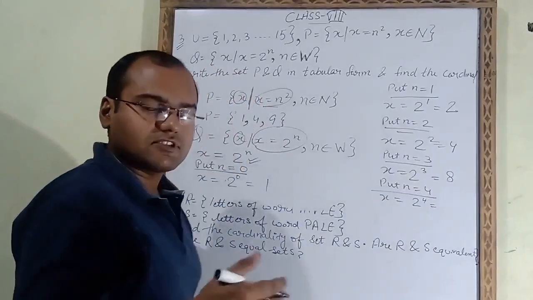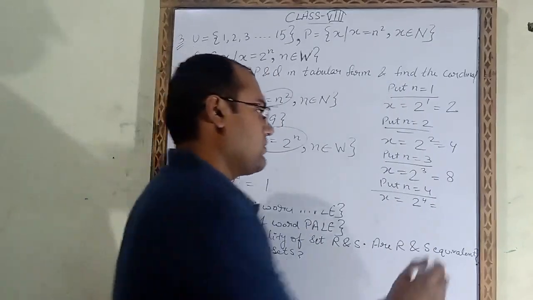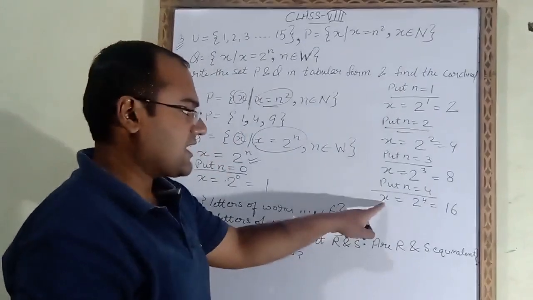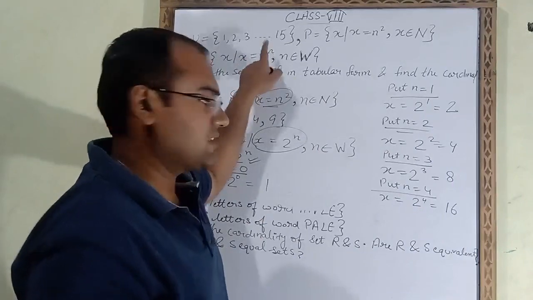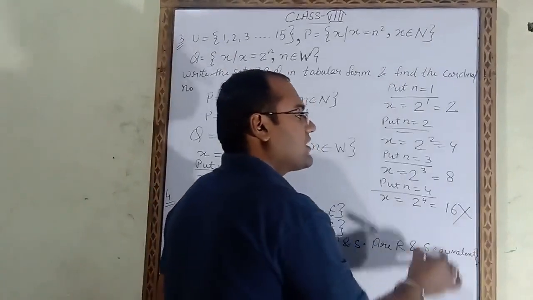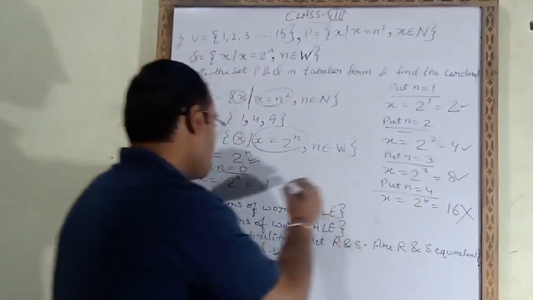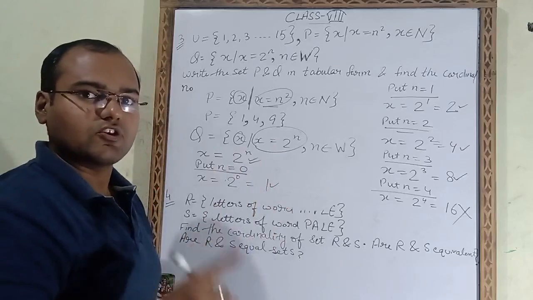That means 4 times we have to multiply: 2 multiply 2 multiply 2 multiply 2. Answer will be 16. This x answer 16 is not in the universal set, so we will not take this answer. X answers 8, 4, 2 and 1, all these answers we have to take in Q.